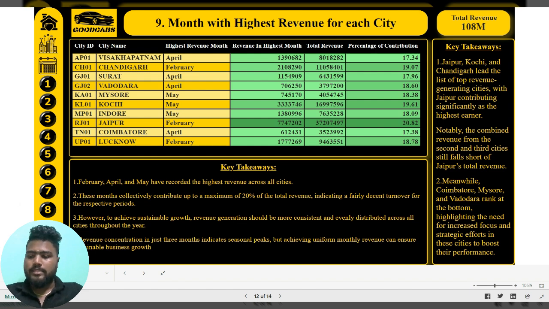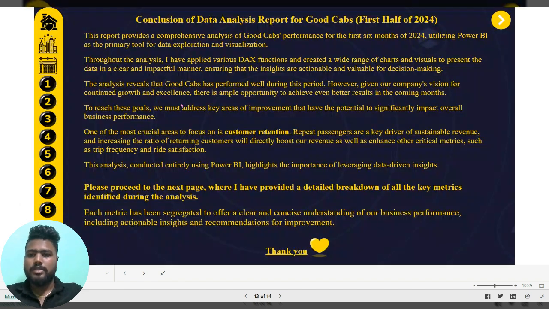We will go to the conclusion page, in which I have segregated all the information. This is my total report for the Goodcabs analysis, in which I performed various DAX functions and used Power BI as the primary tool for data exploration and visualization.